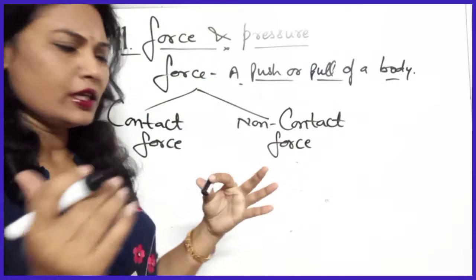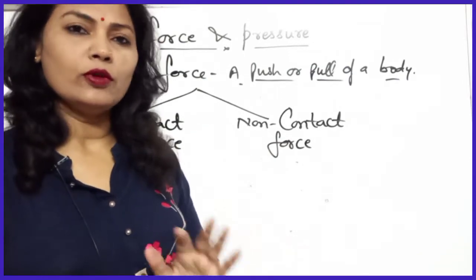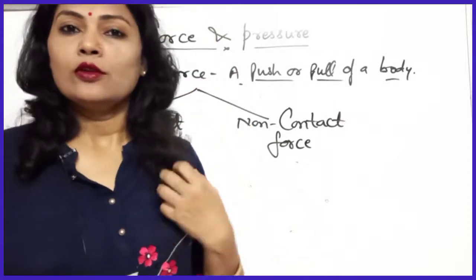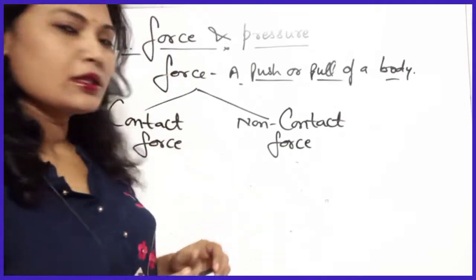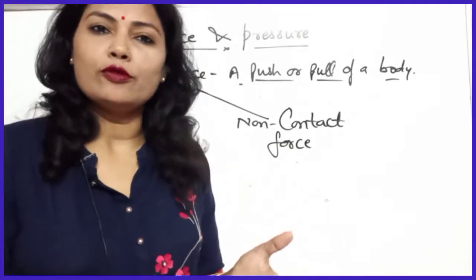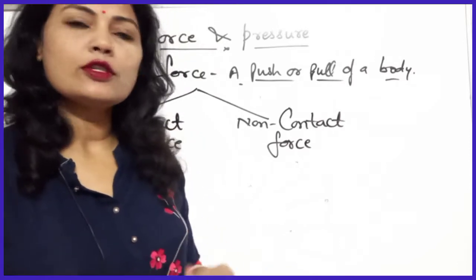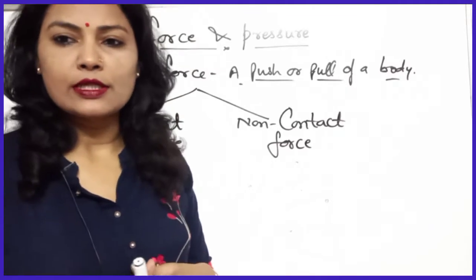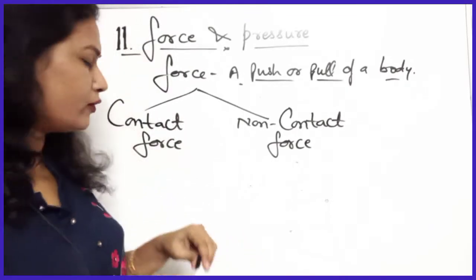Contact, when two things come in contact, it is contact force, and without contact, if there is an attraction, a force of attraction, that is non-contact force. Contact force means muscular force, contact between the two things. So muscular force, mechanical force. These are the contact forces. Got it? So you can write that muscular force is contact force.